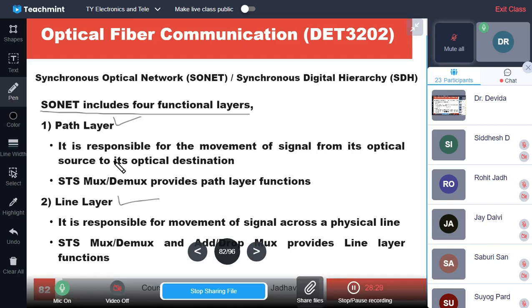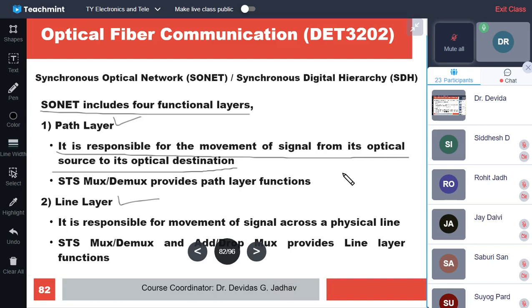So the path layer is responsible for movement of the signal from its optical source to its optical destination. Path layer means end to end. Whatever is required for sending from one end to the other end, all this is handled by the path layer.